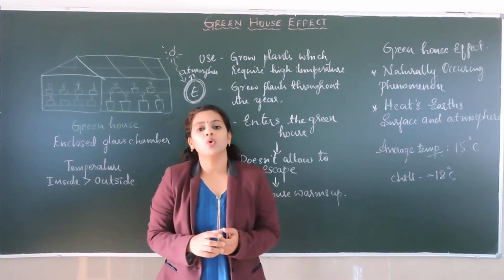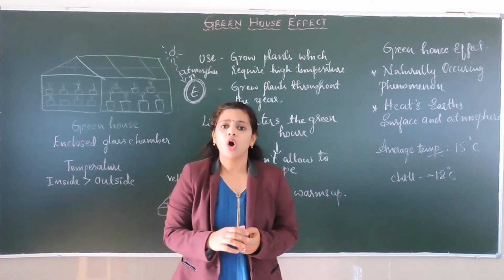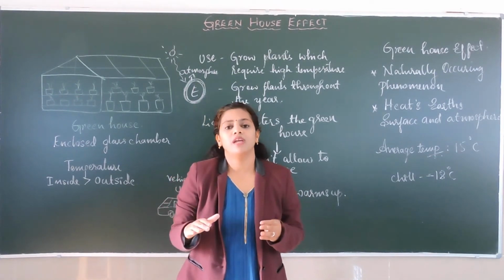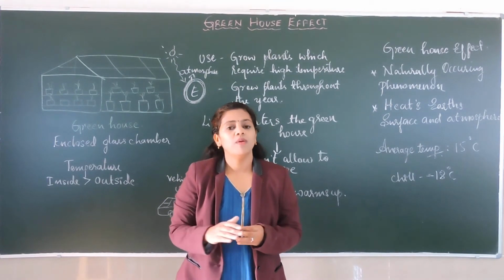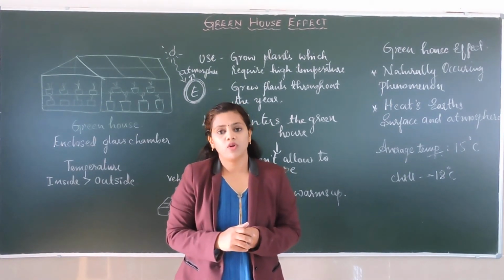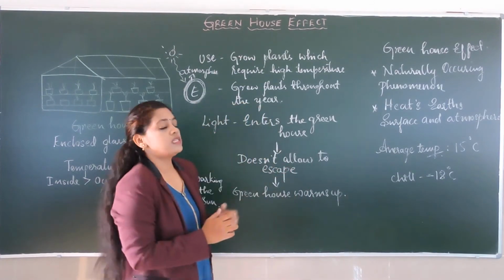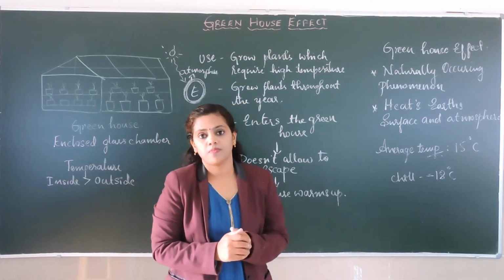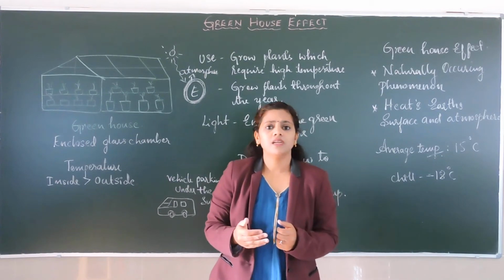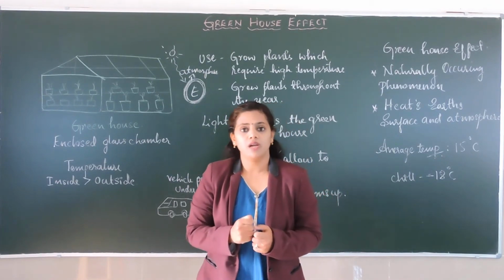In doing so, we have caused imbalance in our environment and many environmental problems. Greenhouse effect is one among them. Let us understand what we mean by greenhouse.